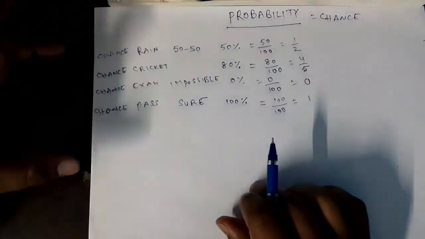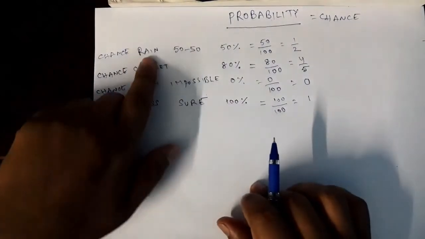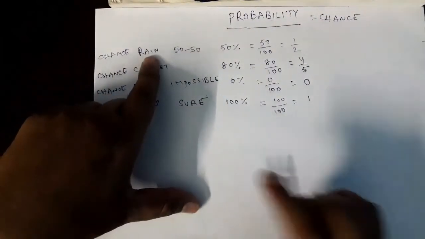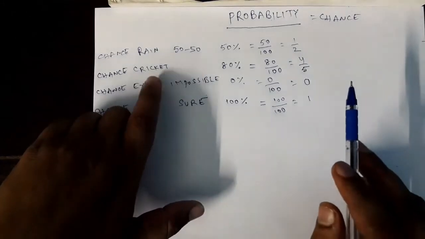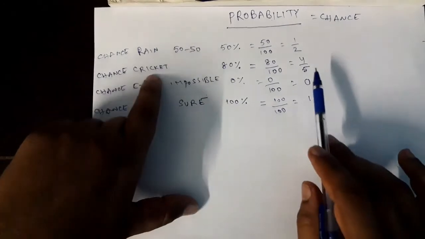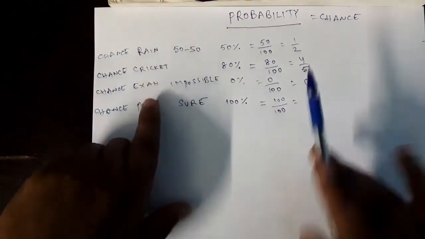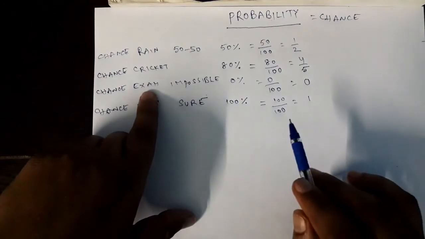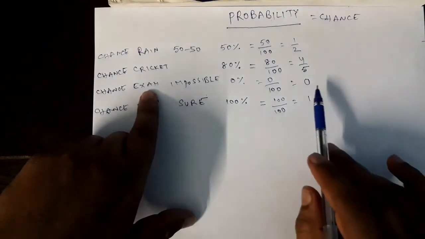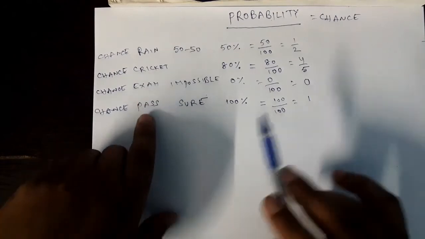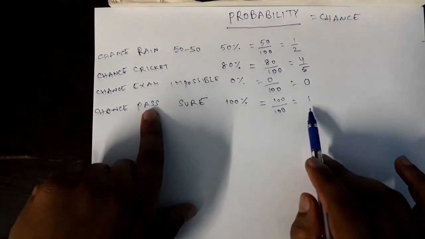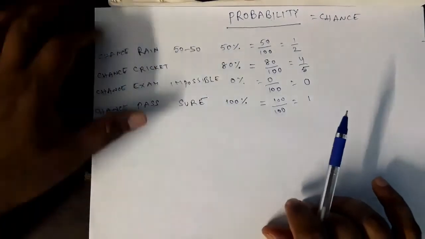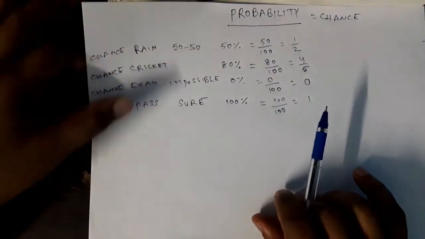Now I am putting the same thing in another way. What is the probability of getting rain on that day? My answer is 1 by 2. What is the probability for the Indian team to win the match on that day? My answer is 4 by 5. What is the probability for Ramesh to pass the exam on that day? My answer is 0. What is the probability for Ramesh to pass the exam on that another day? My answer is 1. Right? So probability is chance.